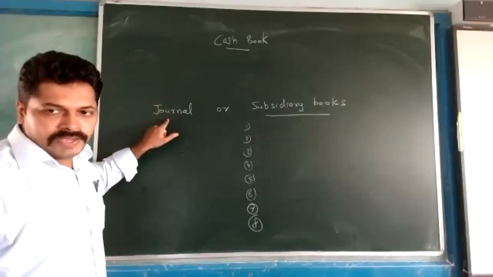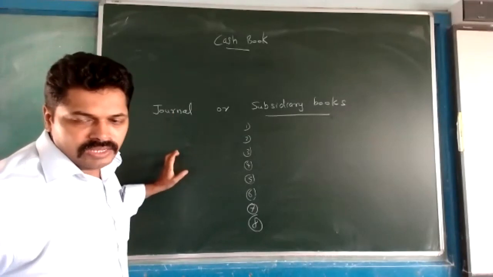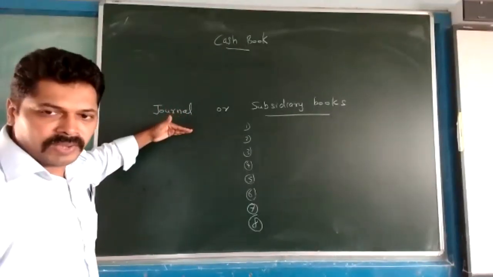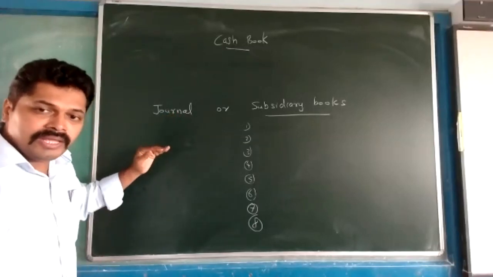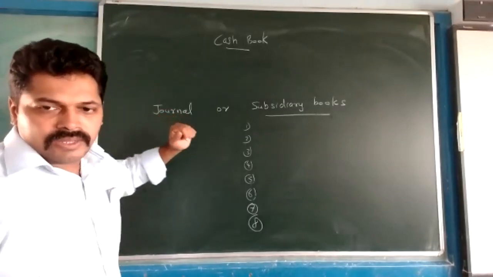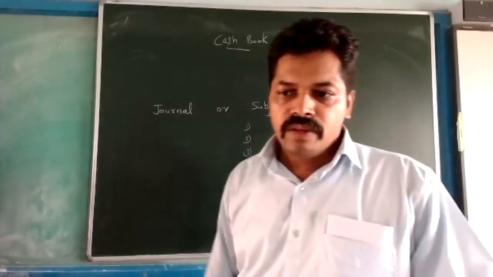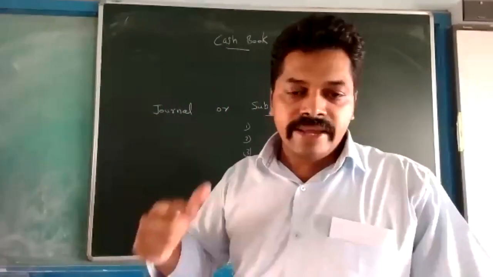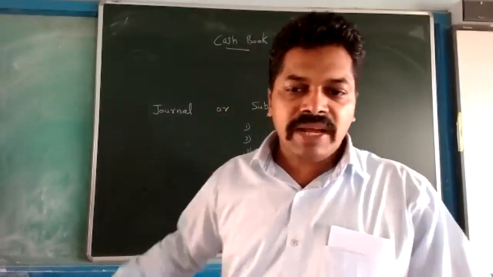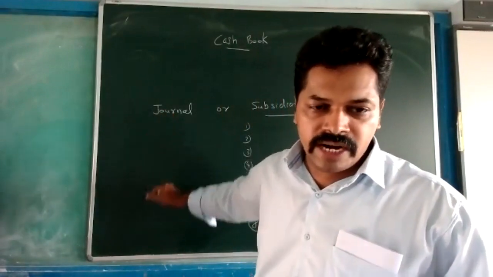Here only one book is there. If all the transactions we are recording in the journal, only one book is there. According to the order of the transactions, one by one, we will write all the entries in one book. That is a journal. But this is not practical if the number of transactions is more. Suppose in one day, near about 200 transactions are there. Then one person cannot handle this book alone. One person is not enough to write all the journal entries.